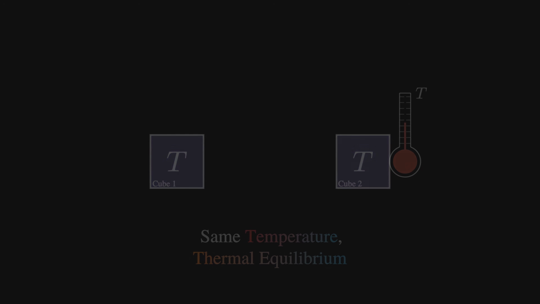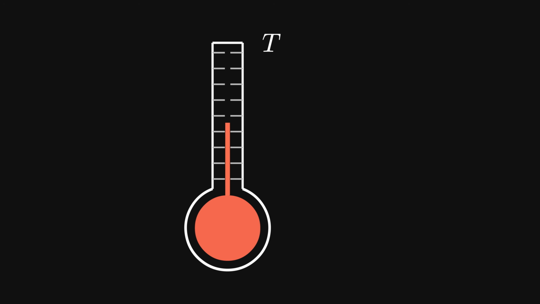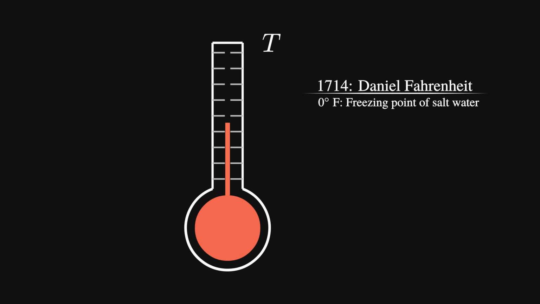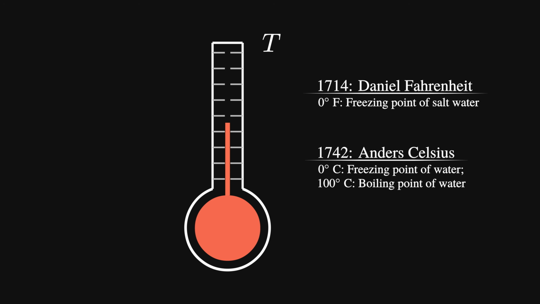We can also turn temperature into a precise number scale. Over the last few centuries, there have been several attempts to do this. First, Fahrenheit decided that the lowest temperature was the freezing point of salt water. Later, Celsius set 0 degrees to the freezing point of water and 100 degrees to the boiling point of water. Finally, 100 years later, Lord Kelvin realized that if you extrapolate how gases behave, there is a lowest possible temperature at around minus 273 degrees Celsius. He used this to define absolute zero. All of these scales are still used to this day in different circumstances.